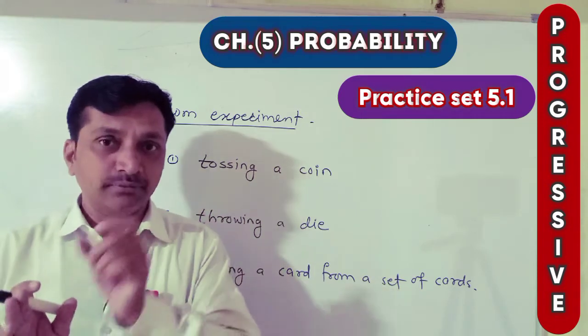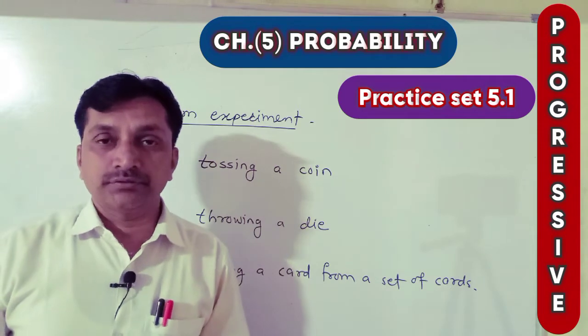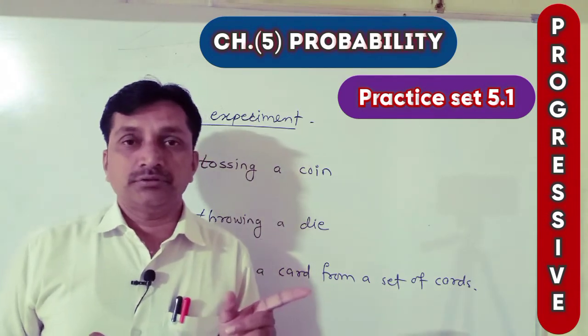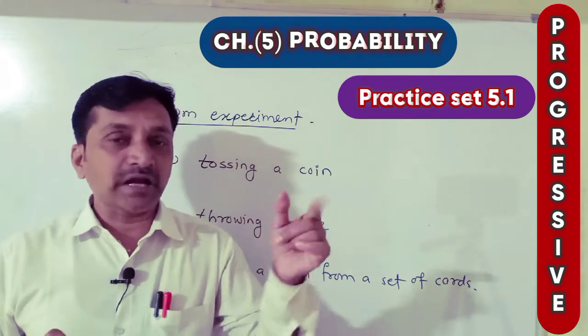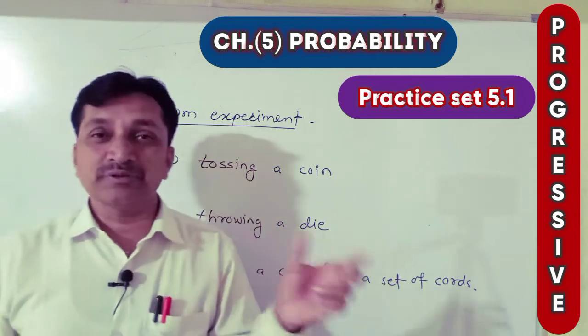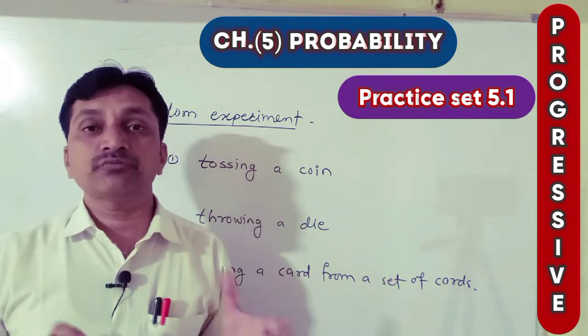Like I told you, carbon plus oxygen, carbon dioxide is fixed. But in a random experiment that certainty is not there. We cannot say 100% that it will form. That is a random experiment, and whatever possible results are there, there is equal possibility for each result.